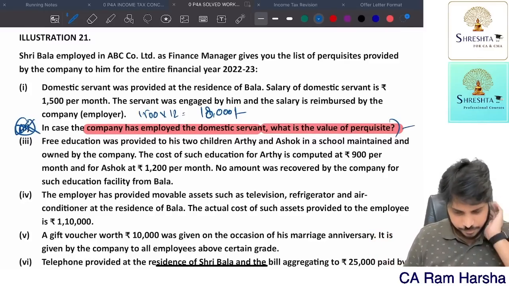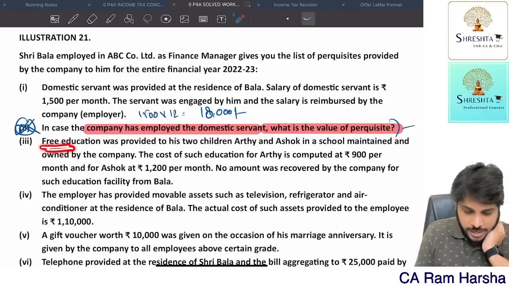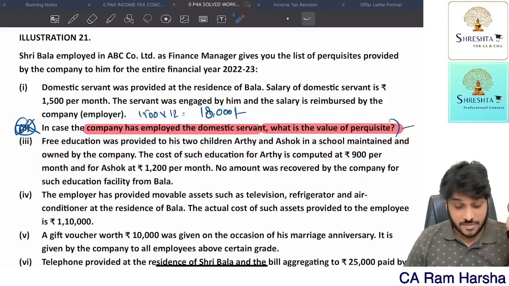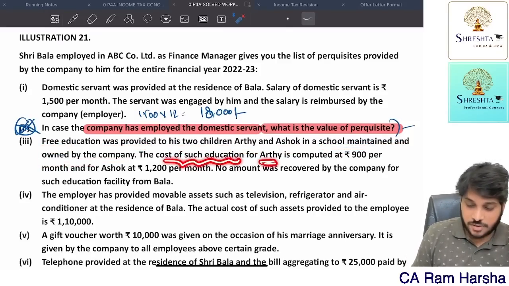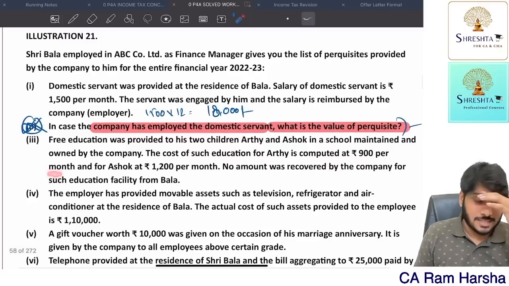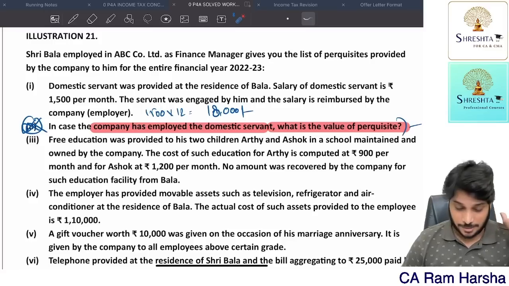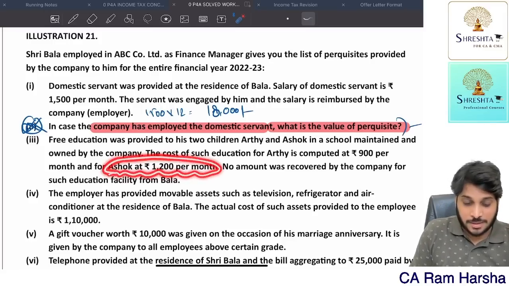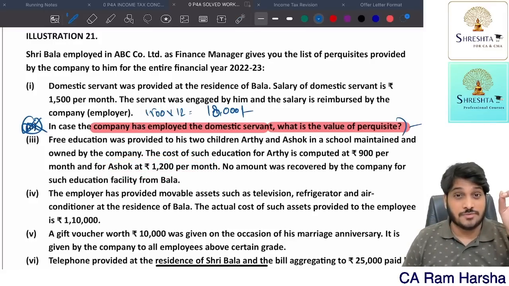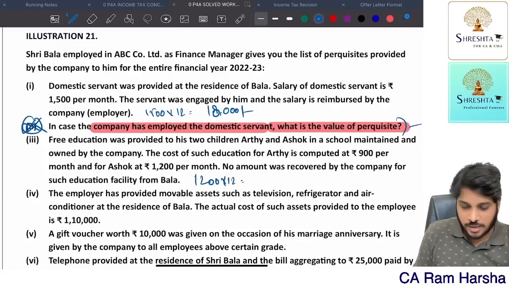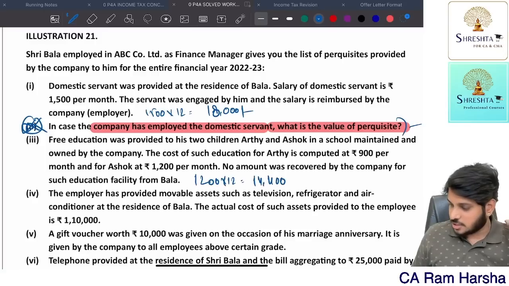That's enough. Next. Free education was provided to two children, Aarti and Ashok, in a school maintained and owned by the company. Employer education facility. The cost of such education for Aarti is computed at 900 per month. Since for Aarti, education cost is not exceeding 1000, it is fully exempt. Whereas for Ashok, it is 1200 per month. So for one of the children of the employee, cost of similar education is exceeding 1000, fully taxable. So 1200 multiplied by 12. 14,400, correct? Just check. 12 12s are 144 into 1200.